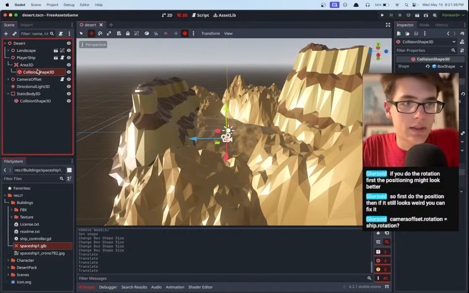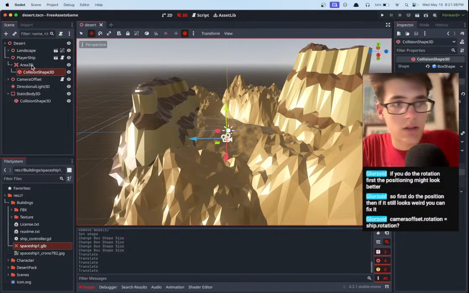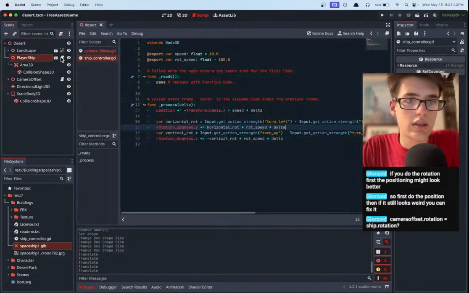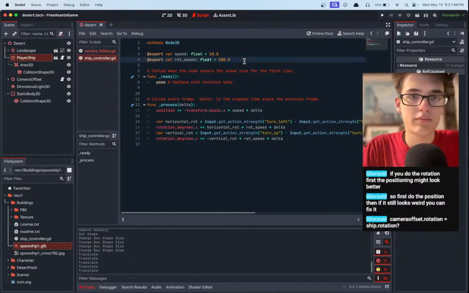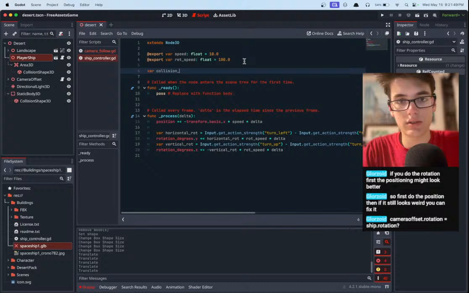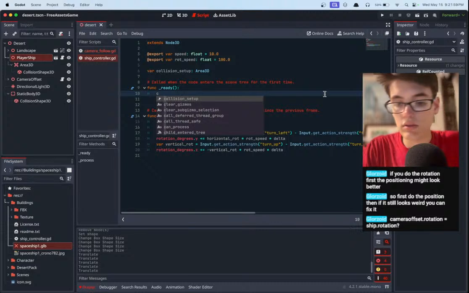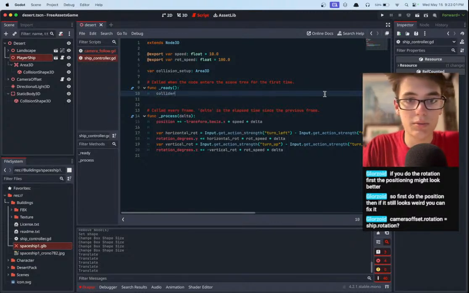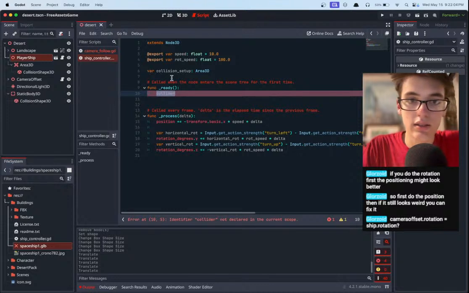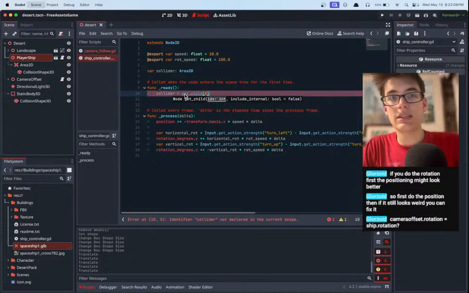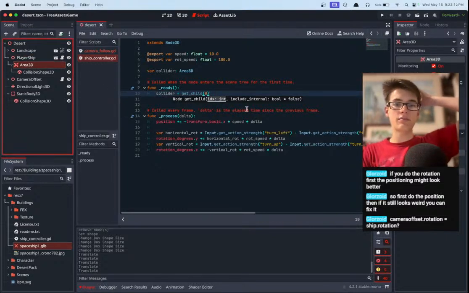So let's make sure also that our Area3D has monitorable on. Excellent. And then in our script, we'll do collision setup. The node, let's just call it what it is, it's an Area3D. And then of course, collision, we'll just call it collider, even though it's not technically a collider, it's like a collider in Area3D. We'll just say that's get_child(0). Okay, so we get the collider, right? We have this collider right here. We go ahead and get that.